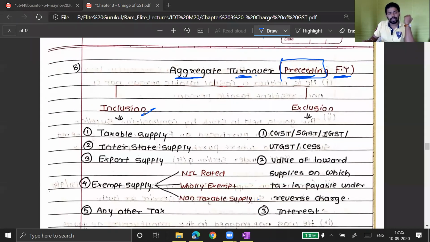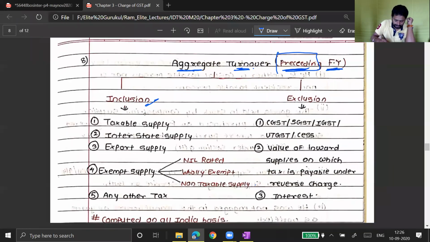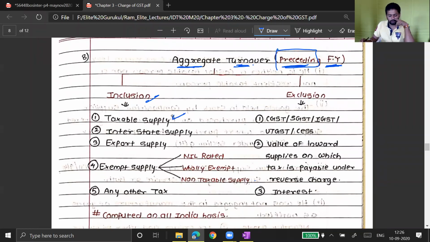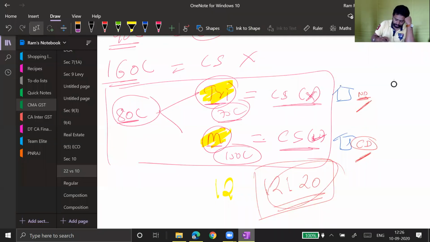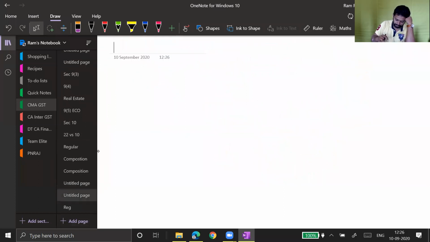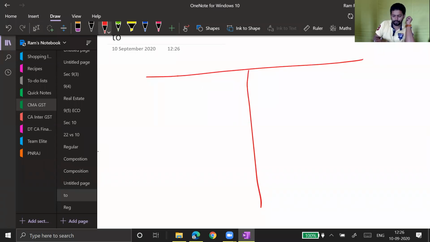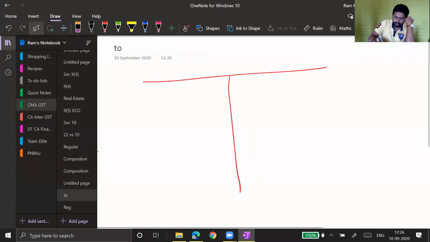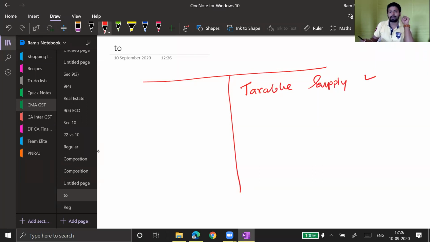So what all is included in aggregate turnover? When you are going to compute aggregate turnover, you should consider taxable supply. Obviously, it will form part of your turnover. If this is your profit and loss account, if you have sold taxable goods, will it form part of the aggregate turnover? Yes. Taxable supply will form part of aggregate turnover.